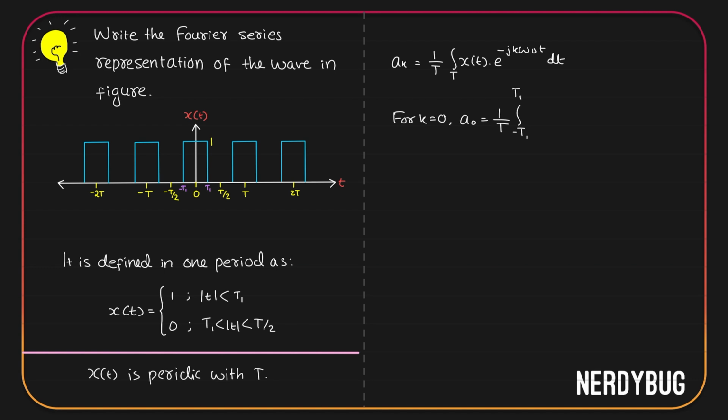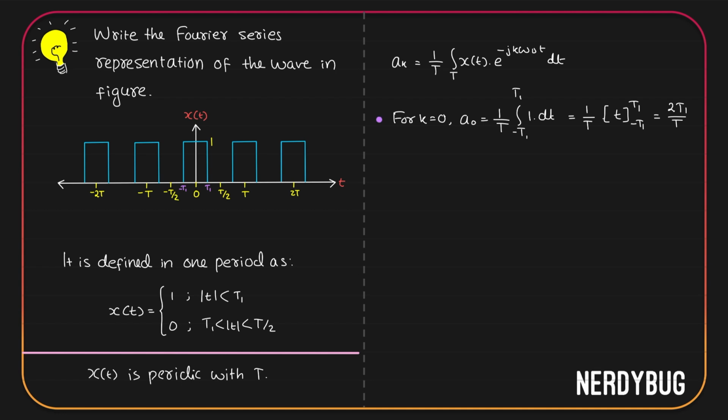Now from minus t1 to t1, value of x of t is 1. So we have 1 into e raised to minus j k omega naught t. When k is equal to 0, it becomes e raised to 0, which is 1. So all we have to integrate is 1 dt. And 1 dt is t. So 1 by t giving the limits minus t1 to t1. So this is t1 minus minus t1 divided by t, that is 2t1 by t. The DC component in the Fourier representation is 2t1 by t.